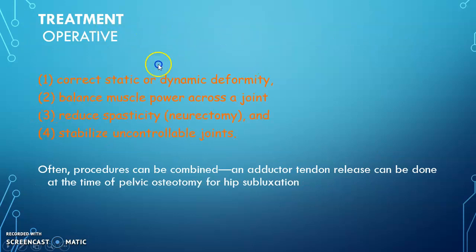Treatment, operative treatment. The operation is for correction of static and dynamic deformity, balancing muscle power across the joint, reduction of spasticity by neurectomy, and sometimes in cerebral palsy in the cortical area also we do, some areas are there where they do